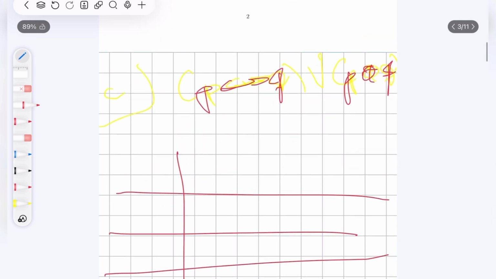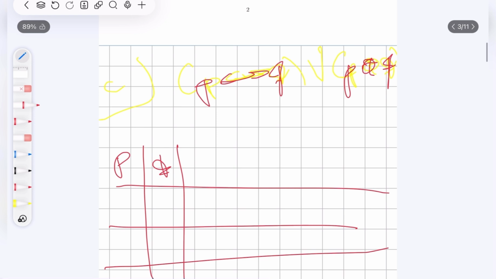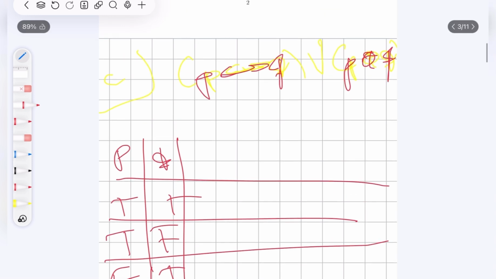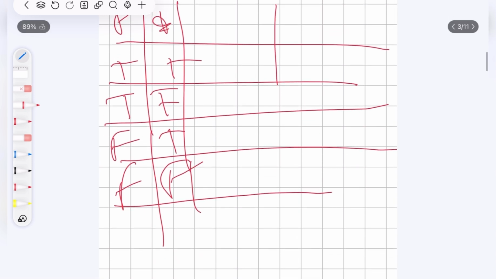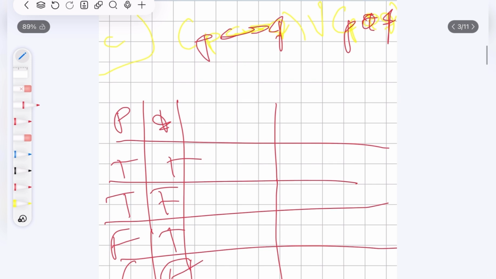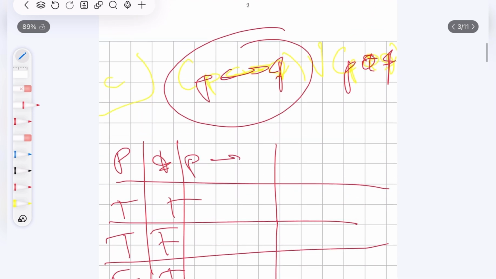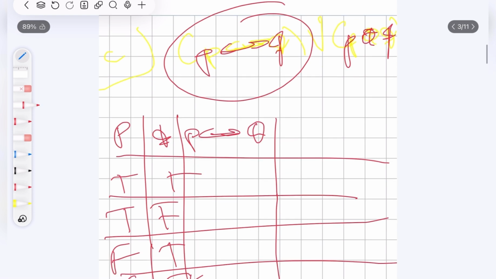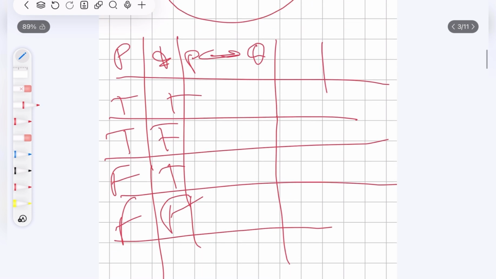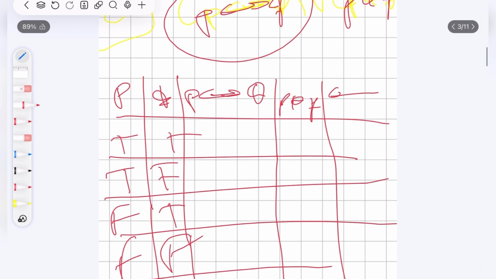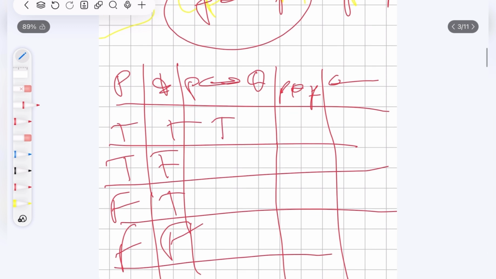Okay, so P, Q. True, true, true, false, false, true, and false, false, maybe. Okay, so just start by putting each one of these smaller components. Okay, so we have P if and only if Q, and we also have P XOR Q, and finally we have the entire thing.